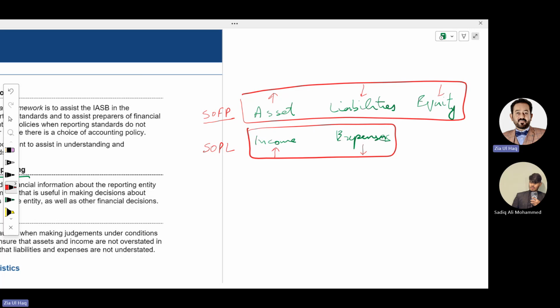Sometimes company management commits fraud while preparing financial statements. To show more profitability, they overstate the income and understate the expenses. And to show a strong financial position, they overstate the assets and understate the liabilities and equity.